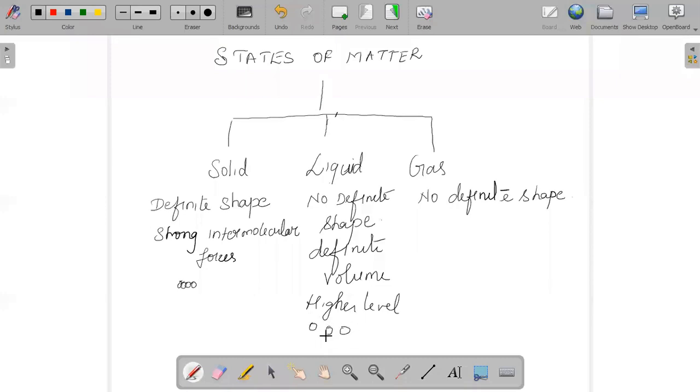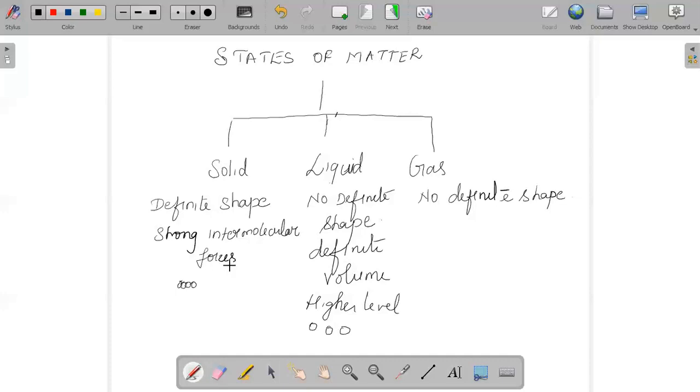Why I am stressing this point is that there is a possibility of asking which state of matter is highly compressible, and why they are compressible. And yes, liquids have lower density.